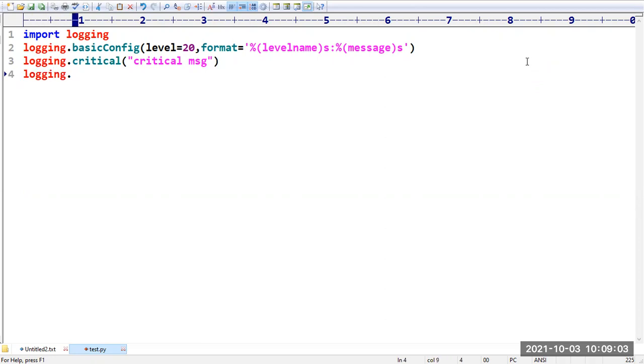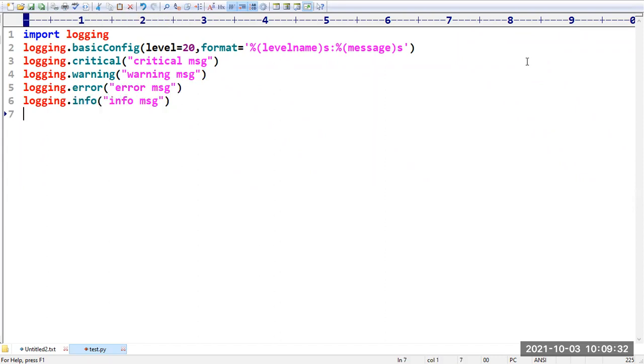Then logging.warning I am taking, so here I want to print a warning message. With logging, I want to take an error message. So logging dot, I want to take an info message. So logging dot, I want to go with debug, a debug level message. This is what we have.